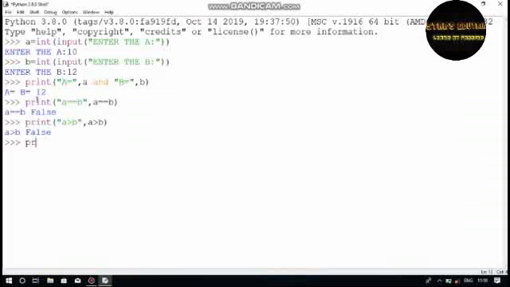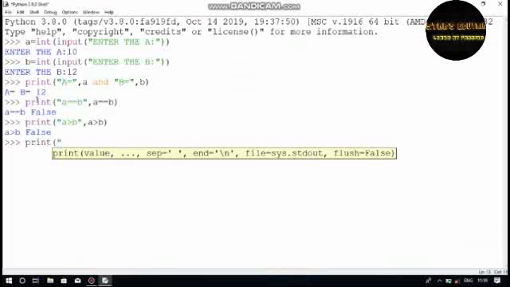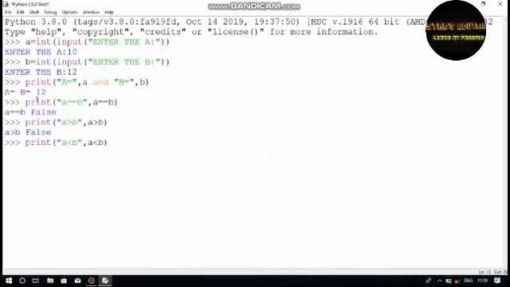Let's say print A is less than B. That is true. Let's see what the real answer is for A less than B. We actually know it is true.